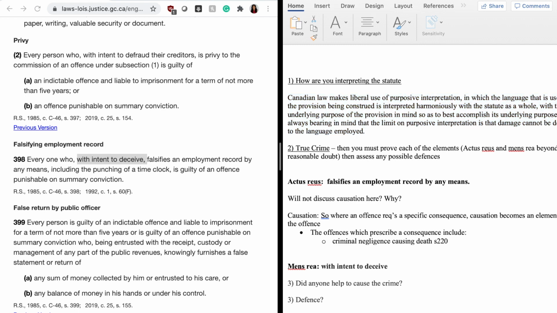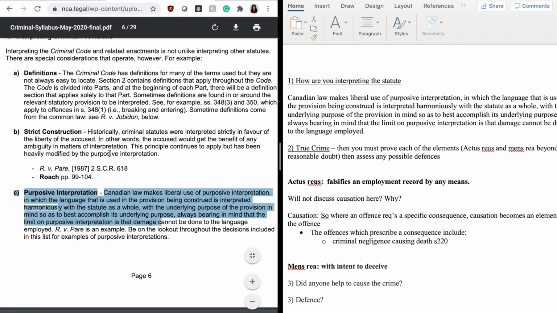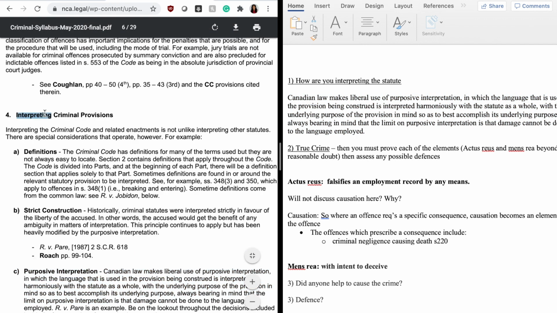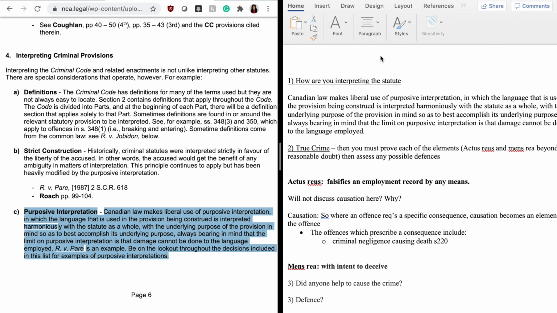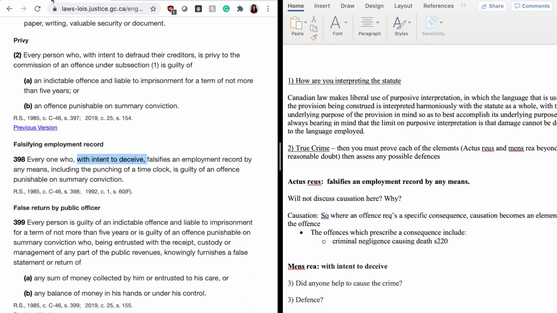So let me just show you where I got it from. Yeah, so it is number 4 and 4C, where they talk about in Canadian law, this is the type of interpretation that we should be focusing on. So I like to start by telling the examiner that, hey, I know that Canadian law makes liberal use of purposive interpretation, and this is what I'm going to be doing as well. Now, let's go back to the section.